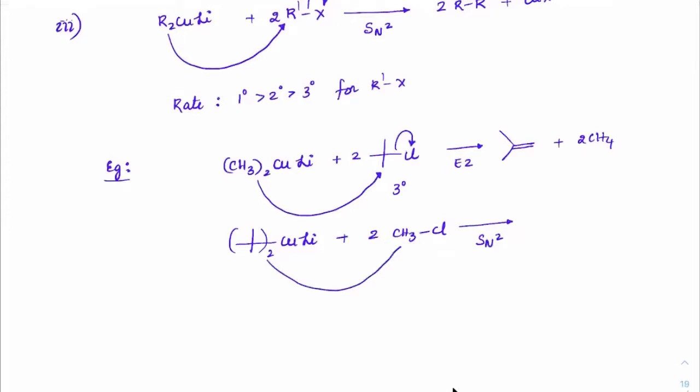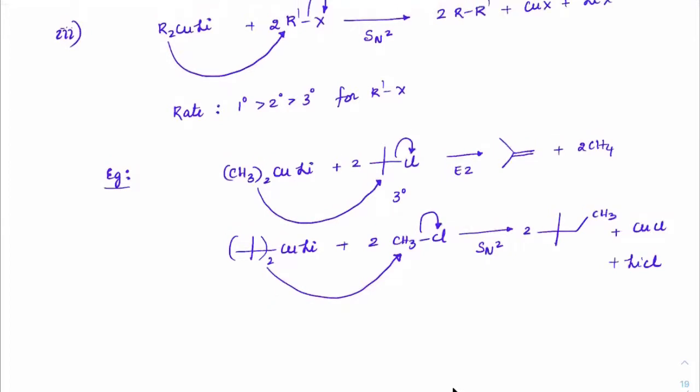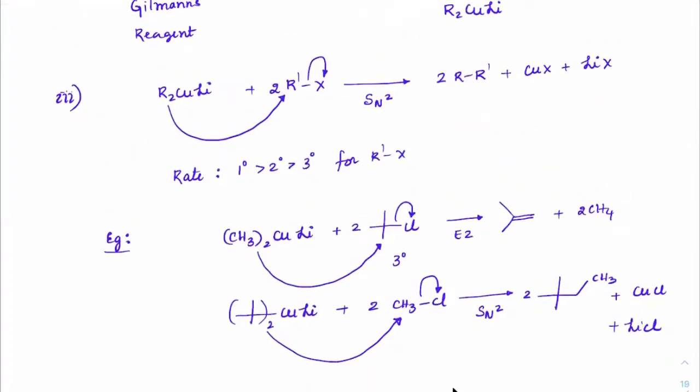So this will attack CH3, removing chlorine, and we get the coupled product, plus CuCl and LiCl. I guess you understood. So Corey-House synthesis is favored in SN2 cases; otherwise they go for E2.